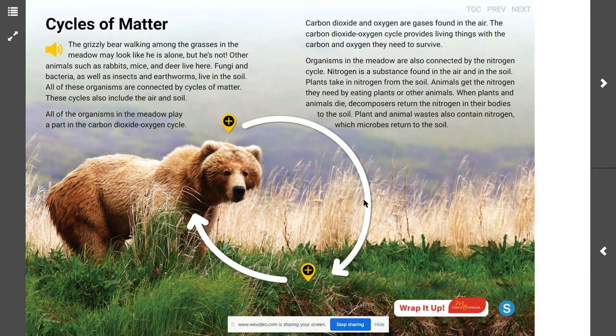Every living thing inside of any ecosystem, inside of any cycle, is going to need nitrogen in order to have the nutrients needed for survival. So these cycles that we're working on, the carbon dioxide oxygen cycle and the nitrogen cycle, are important cycles to help you to be able to describe how matter cycles through an ecosystem and among the plants, animals, and microbes that live and die in the environment.